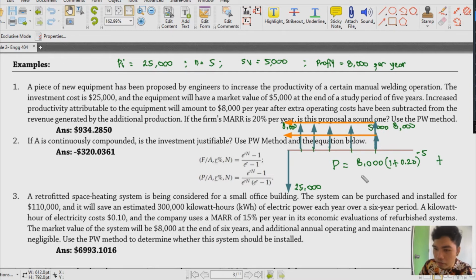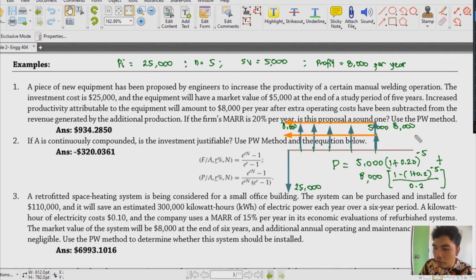That's 8,000. Ay, mali. Sorry. This is 5,000 pala kasi 5,000 yung salvage value. And then 8,000 for each payment, I mean, for each profit na nakukuha natin per year. So that's 1 minus 1 plus 0.2 raised to negative 5, divided by 0.2.